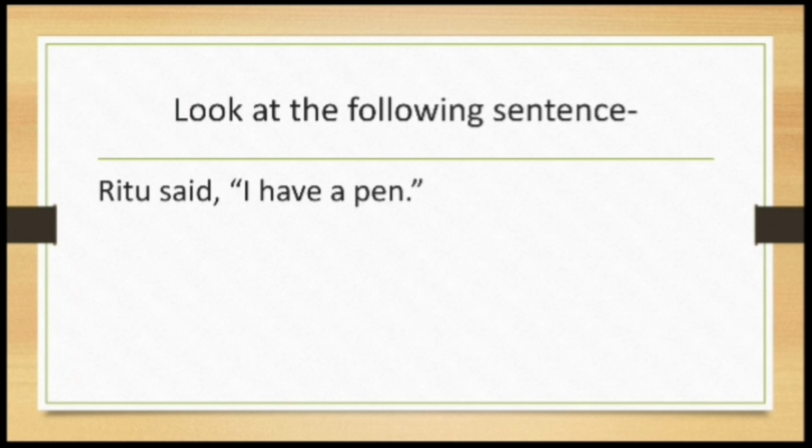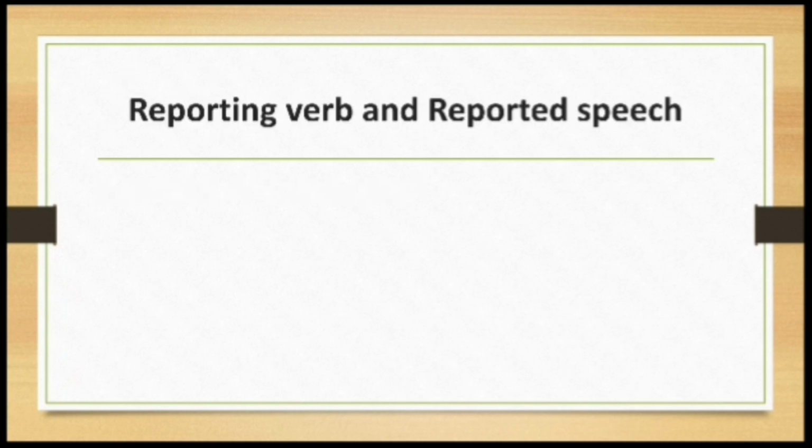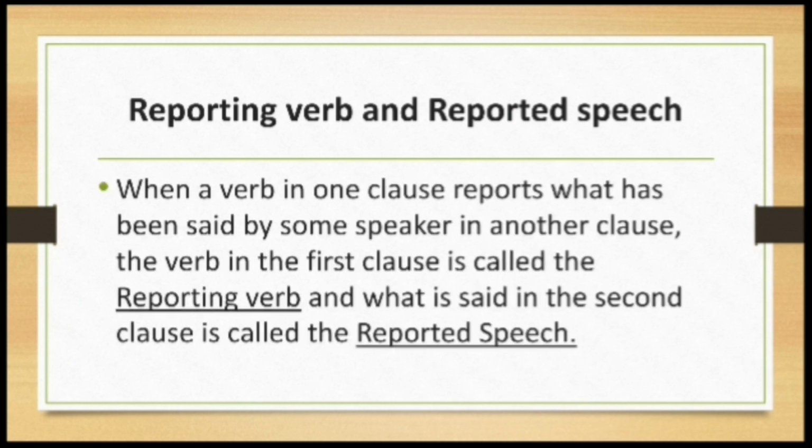There are two parts of this sentence because it is a complex sentence. I can also speak it like this: Ritu said that she had a pen. In this sentence there are two parts. As I said, one clause is the reporting clause, another one is the reported speech. So now let's see what the reporting verb is and what reported speech is.